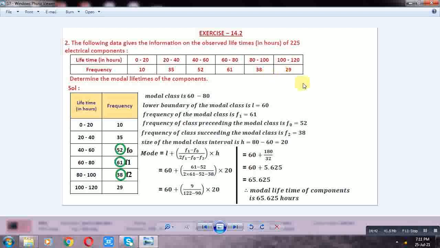Determine the modal lifetime of the components. To find the mode.